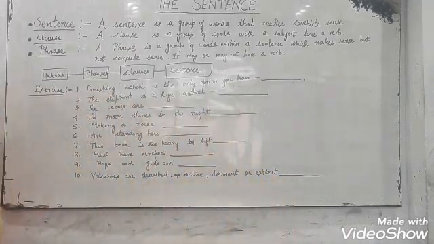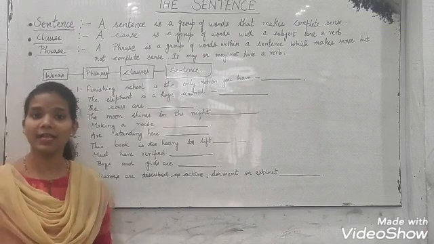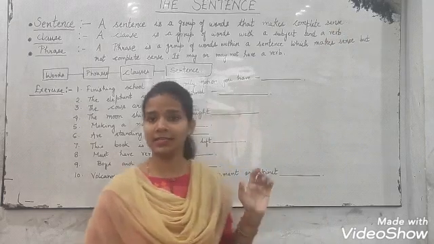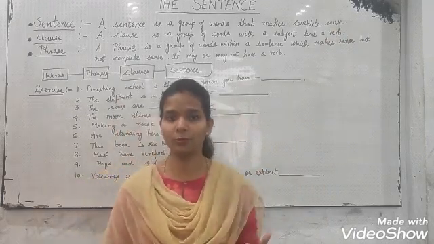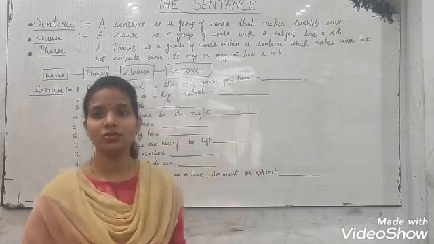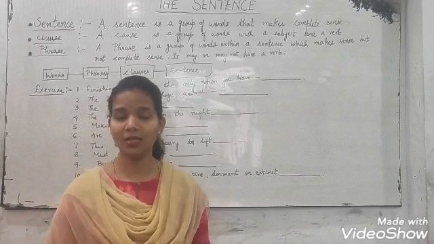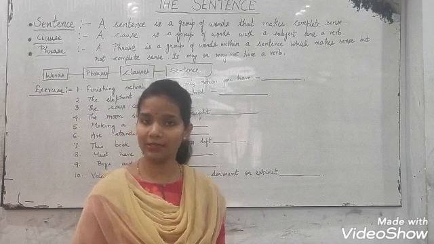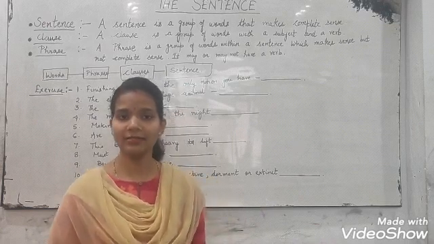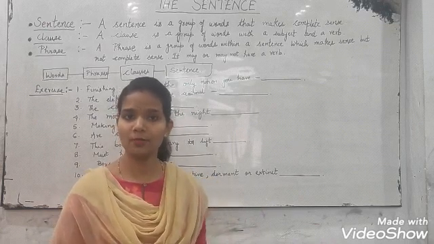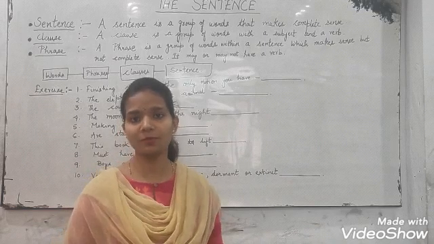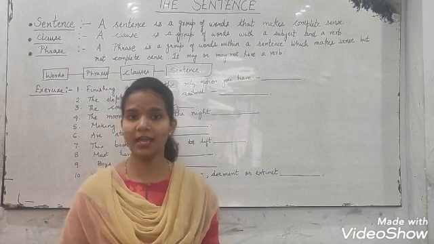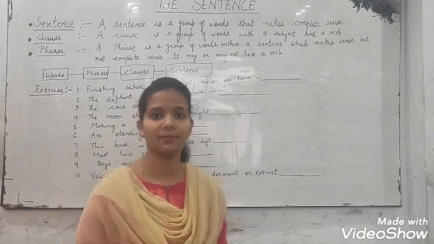Sentence. A sentence is a group of words that makes complete sense. It means in a sentence you have to remember three important points: that a sentence should have a complete meaning or complete sense. A sentence should start with a capital letter and it should end with a full stop, question mark or exclamation mark. And a sentence should have a subject and a verb combination.